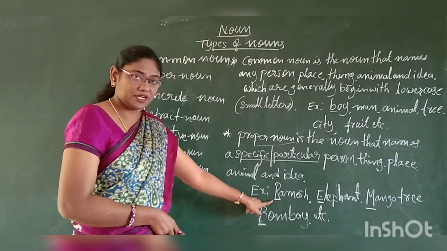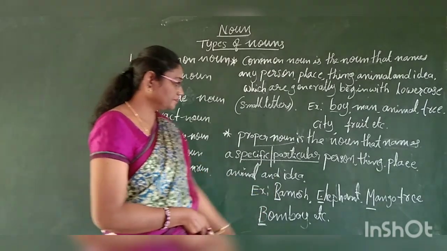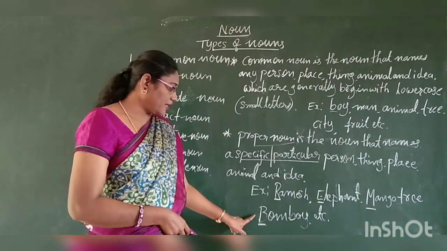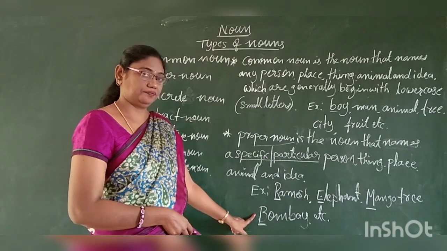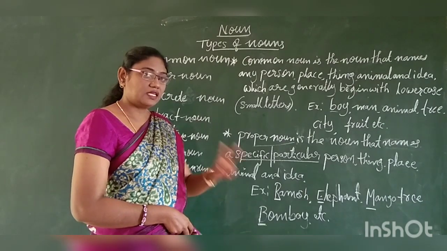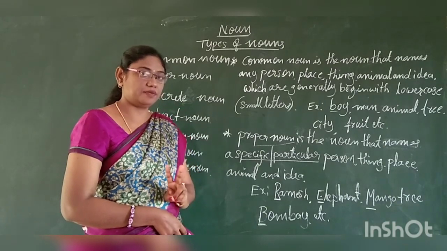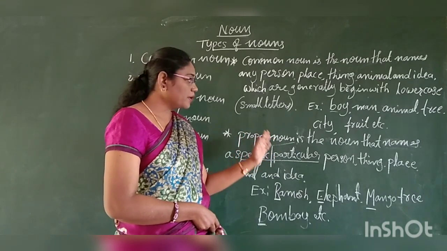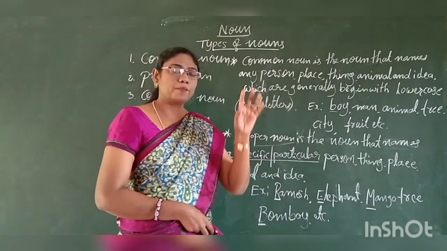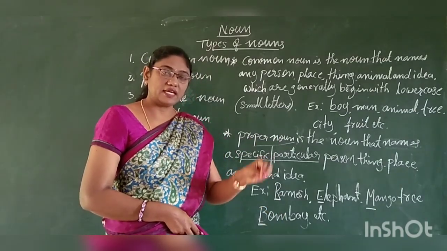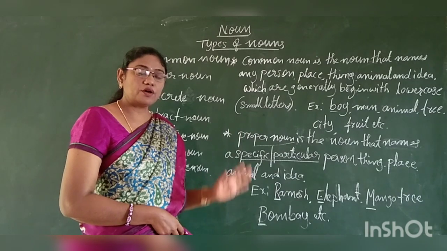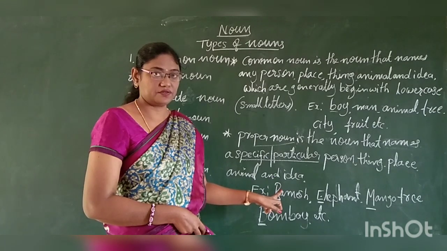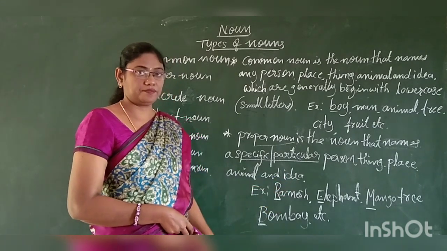Say I have written Ramesh, started with capital R. Elephant, started with capital E. Mango, capital M, and Bombay, B is capital letter. Hope you understood. The two things to be remembered when we talk about the proper noun: it names a particular person or thing, place, etc., and proper nouns always begin with capital letters. This is very important.